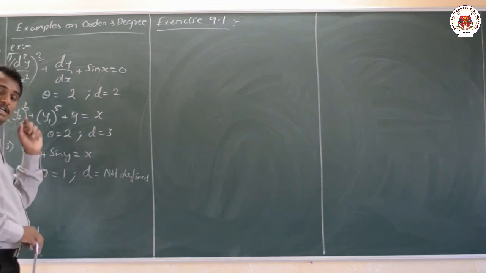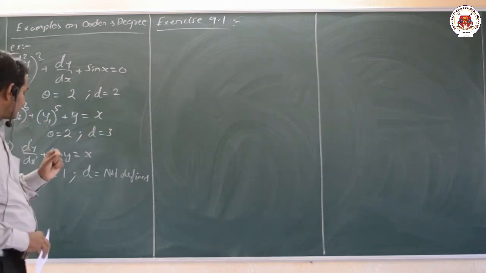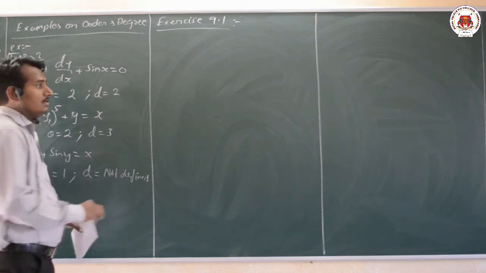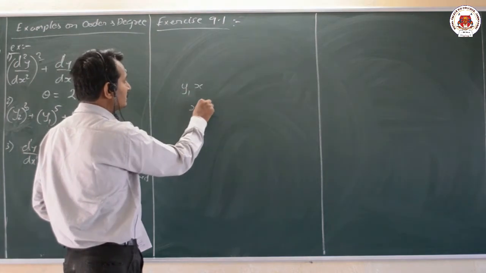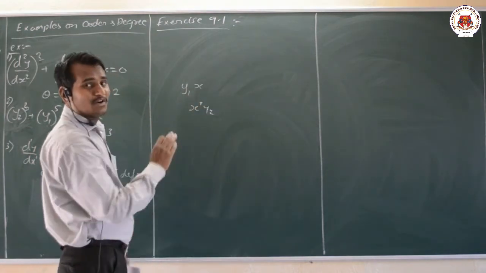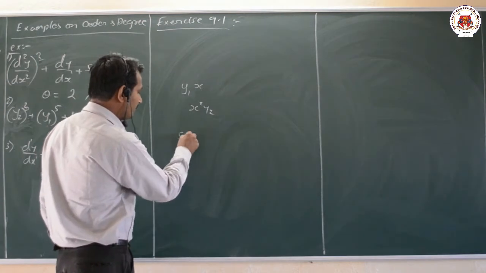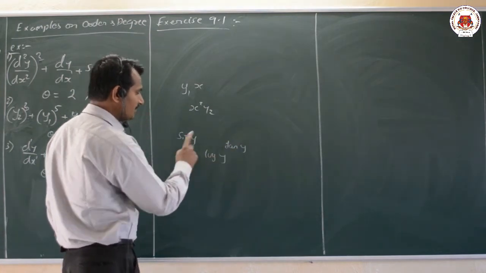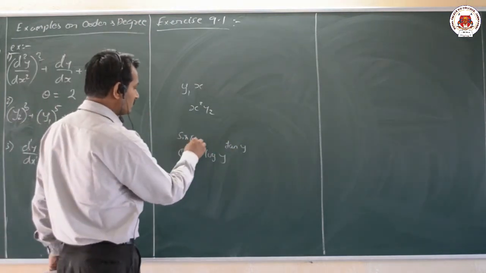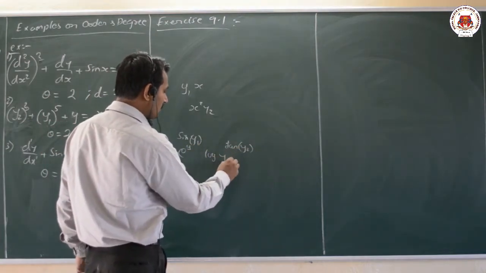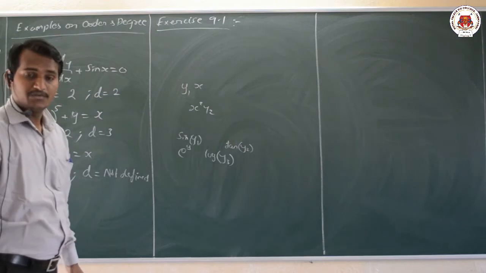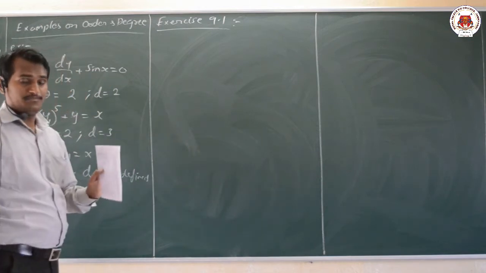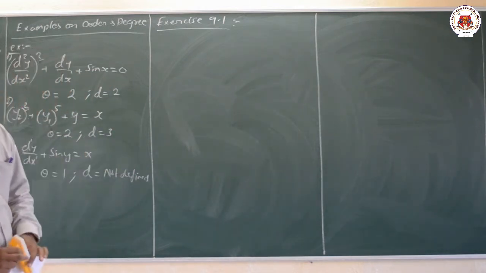Differential equation degree we can find only if it is a polynomial equation. Here we can't express this in the form of a polynomial equation. Polynomial means I can write as y1 x here, x square y2, like this. All these are polynomial equations. Whereas sin y, then e raised to y, then log y, then tan y, or we may have sin of y1, tan of y2, log of y3, whenever you are having these things in the equation, that degree is not at all defined, but order is defined.